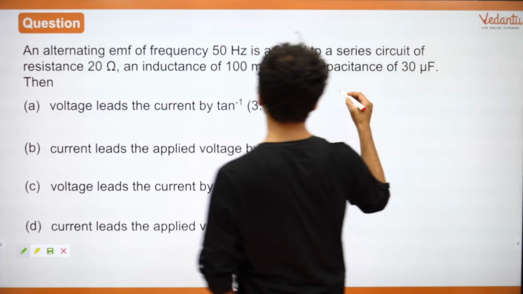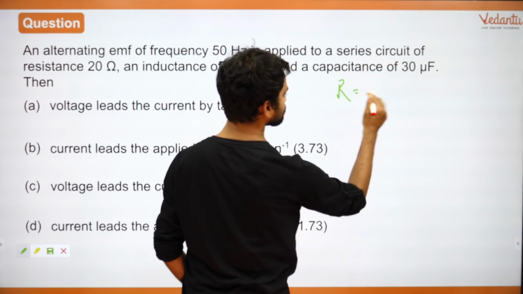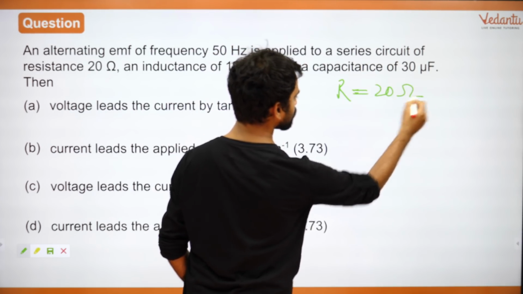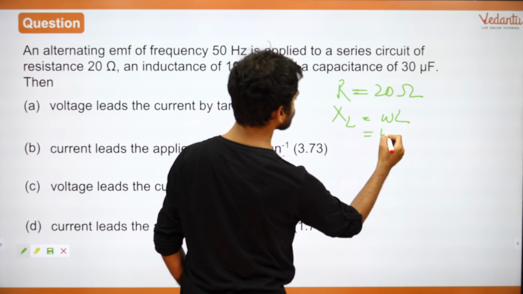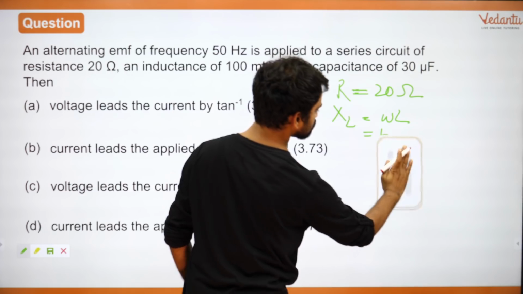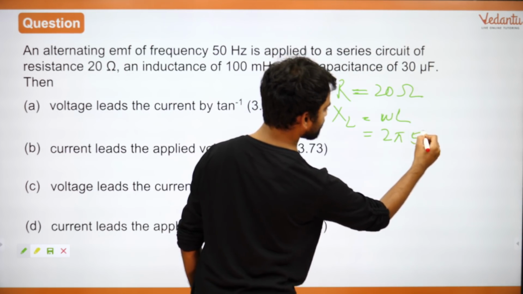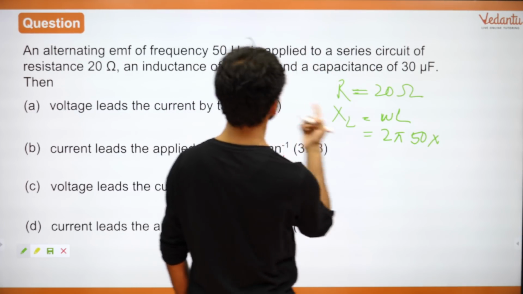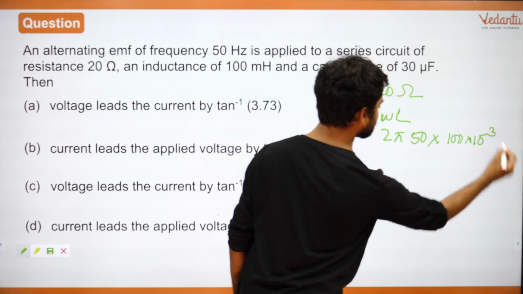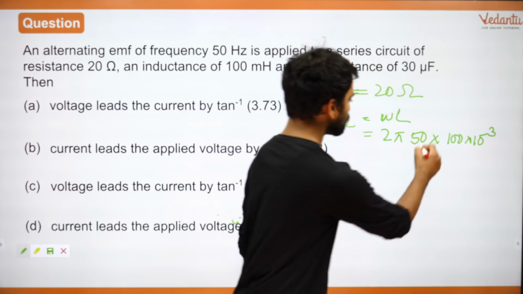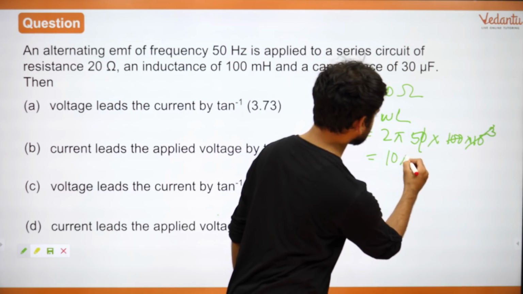So what is R over here? R is 20 ohms. What is XL over here? XL is equal to omega L, which is equal to 2 pi into 50 into 100 into 10 to the power minus 3. Take care of the units always. Right, so this comes out to be 10 pi.